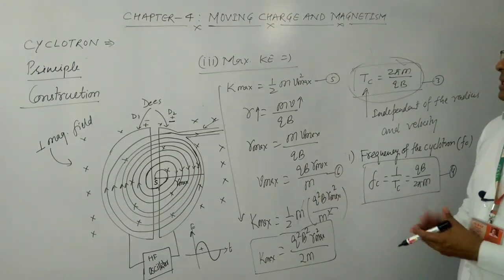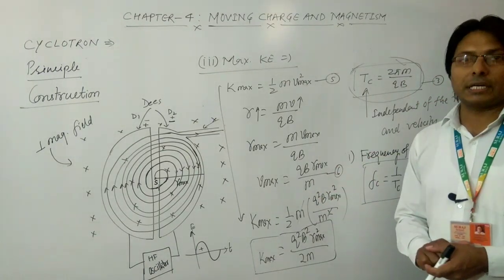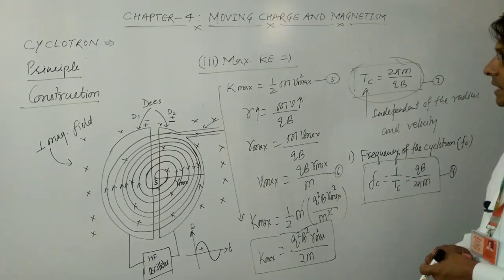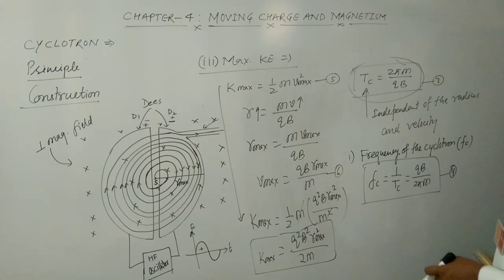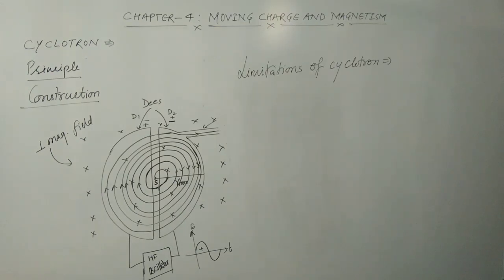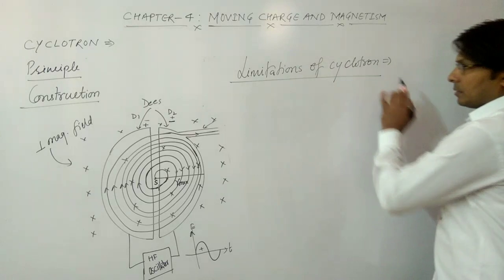So this is the working and derivation part of the cyclotron. Now one more topic is there, which is the limitations of cyclotron. So you can note it down. Now we are coming to the limitations of cyclotron.